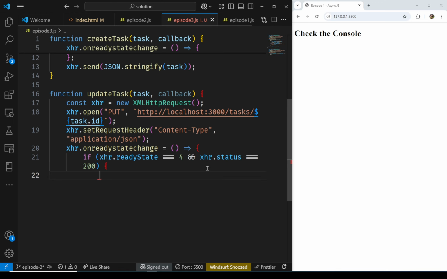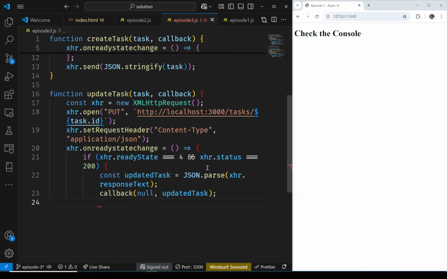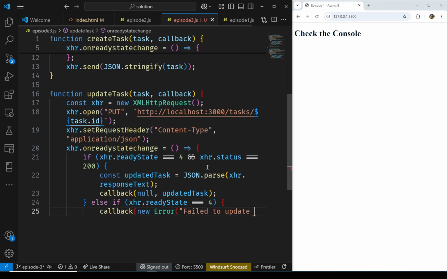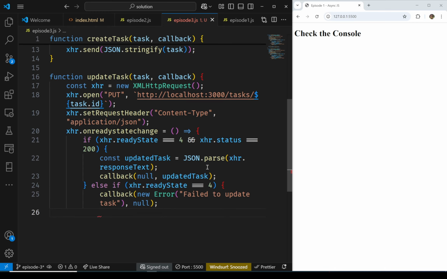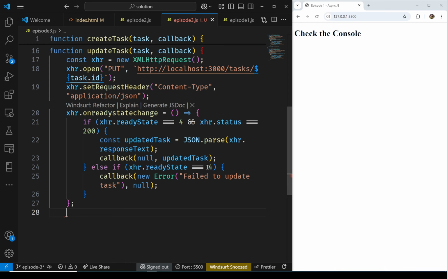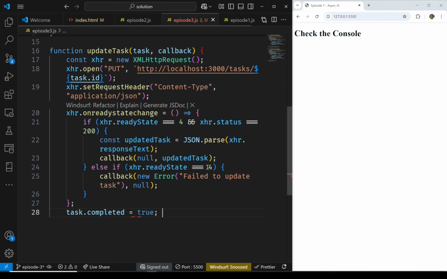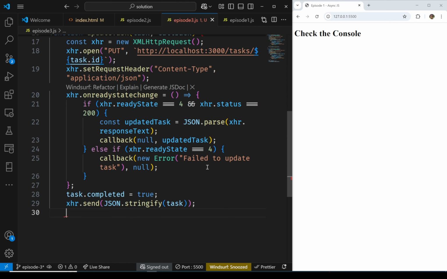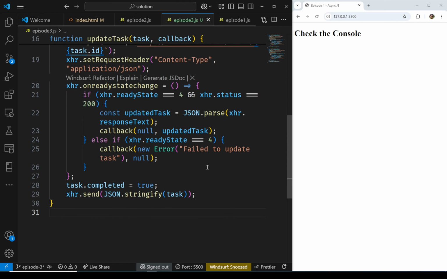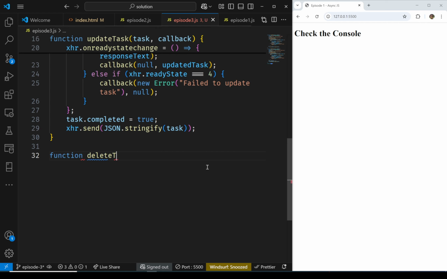So let's write the code for update task. Let's call the callback if the operation is successful, and if it is not successful, let's call the callback with a new set of parameters. Now, the last asynchronous operation is going to be delete task, which receives the task ID and a callback.